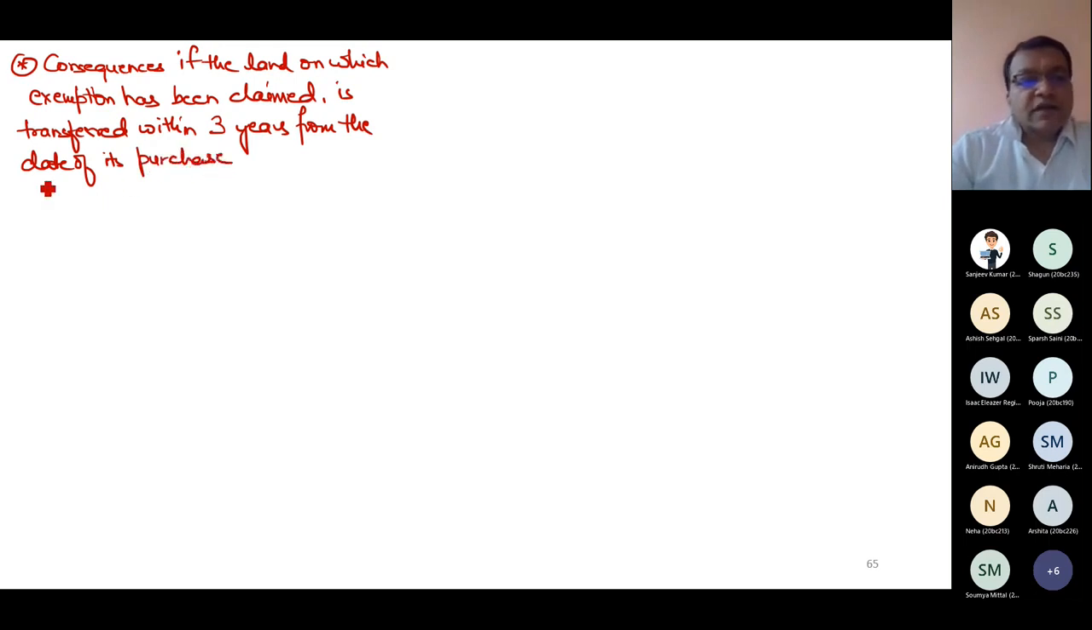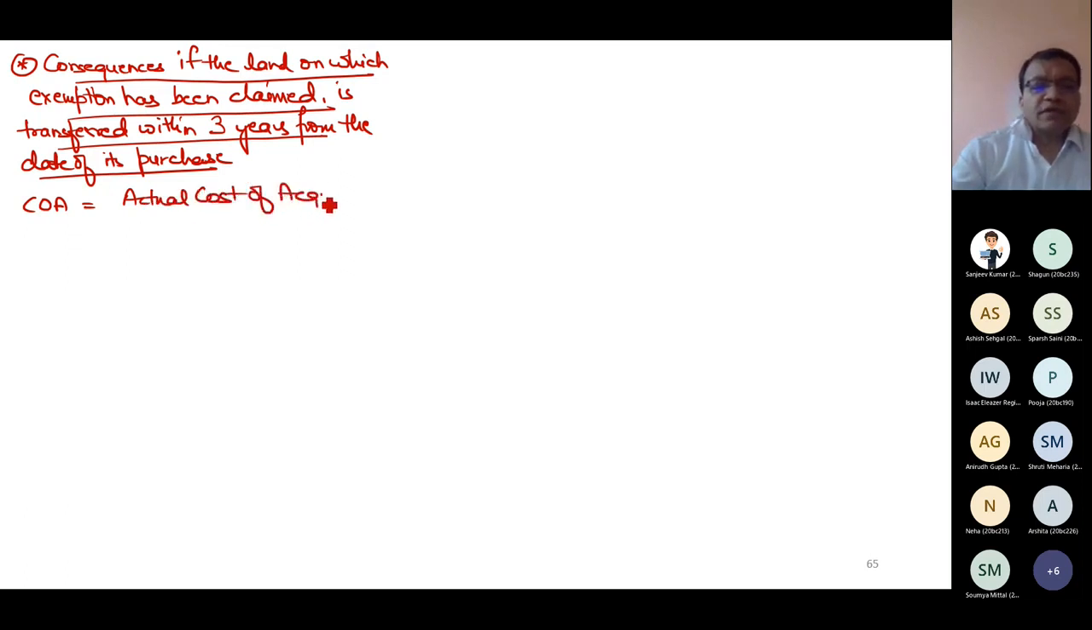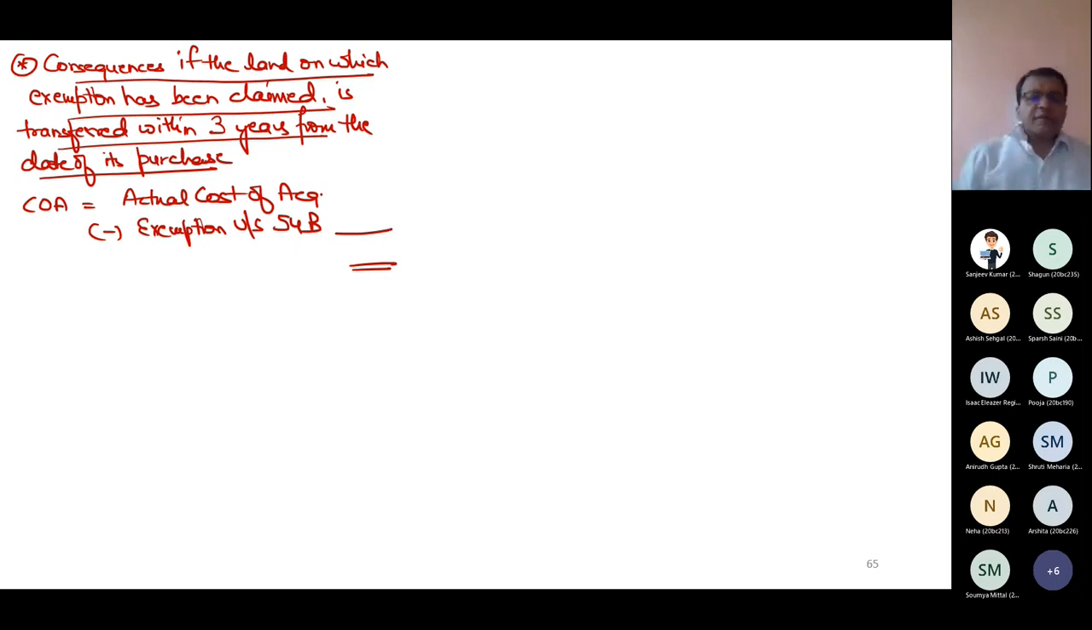If this happens, then what are the consequences? The consequence is cost of acquisition will not be taken as actual cost of acquisition. This cost of acquisition will be reduced by the exemption under section 54B which you have taken. So this is like a penalty.